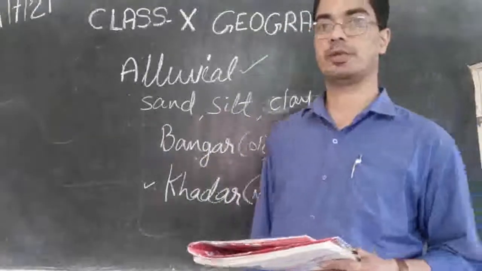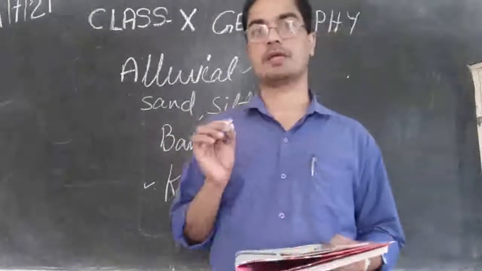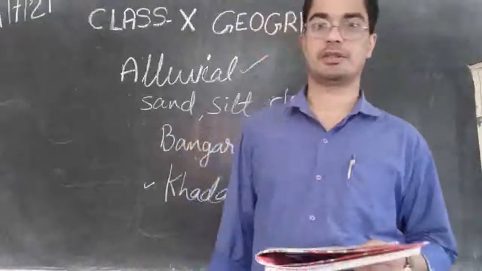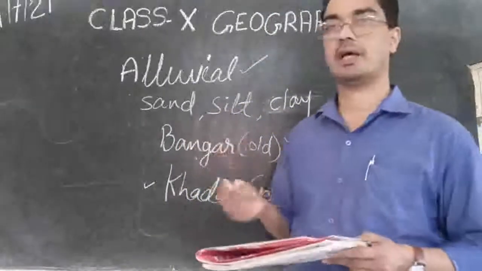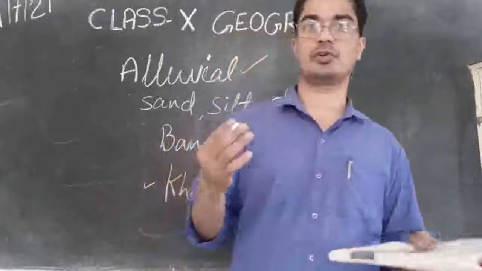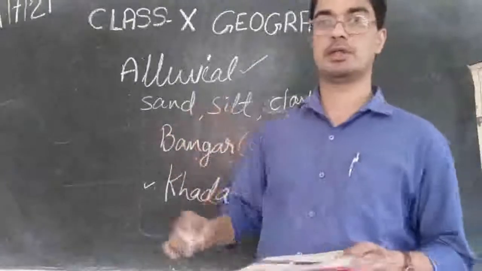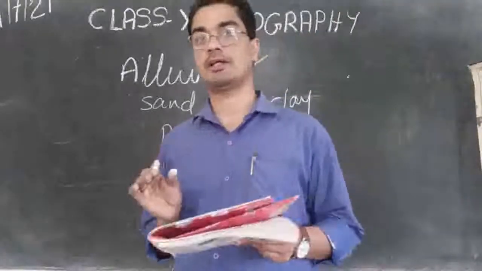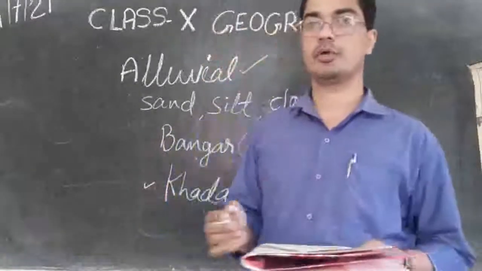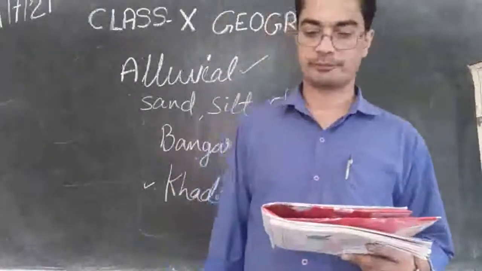That's why the northern plain is an area where 80% of the land is put to agricultural use. Many other states have only 20% or 30% of the land used for agriculture, while in this northern plain almost 80% of the land is used for cultivation because the soil is very fertile and everything can grow there.